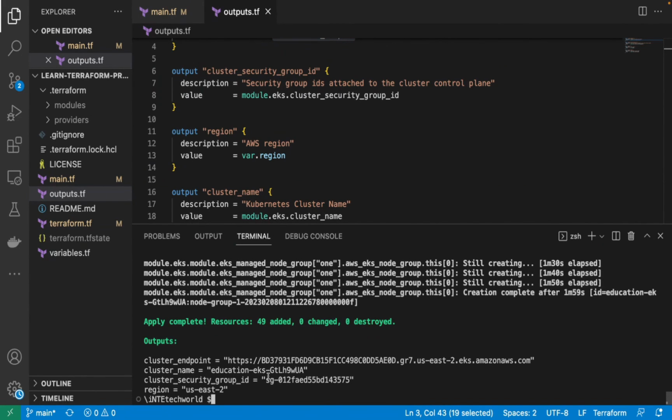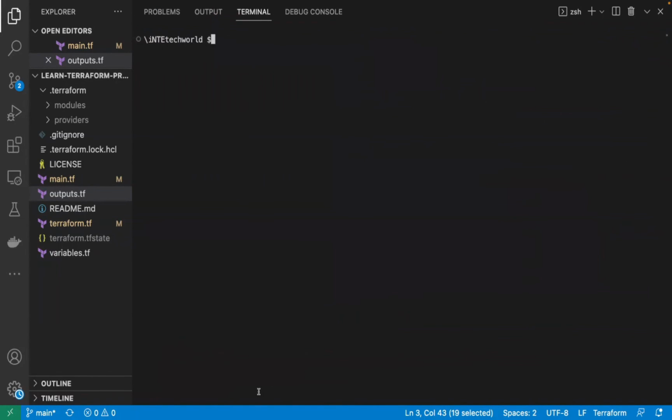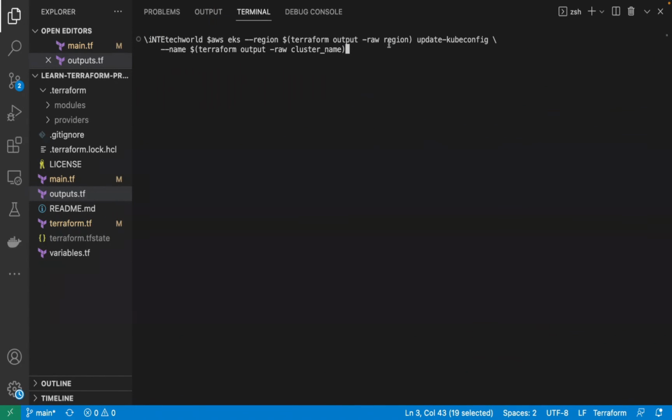Now the next step, we need to verify whether our cluster is healthy, whether the nodes are running, and whether the pods are running. So let's verify that. I'm going to configure my kubeconfig file. This is the command: I am calling aws eks update-kubeconfig, taking the region from the Terraform output region variable, and also taking the name of the cluster from the output. Once I enter, it will configure my kubeconfig.